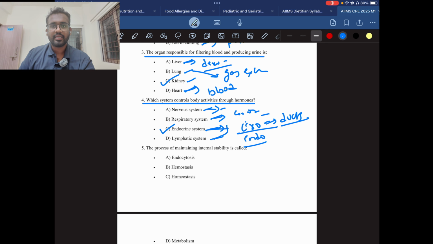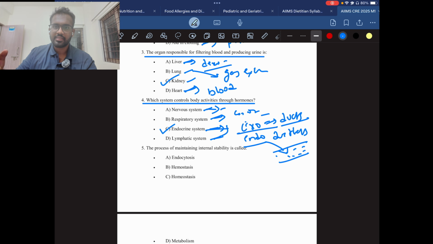Endocrine glands are also called ductless glands because they don't have a particular duct, so they release the hormones into the blood itself. This is the bloodstream. The hormones directly enter the blood, reach the particular site and do the work. So this is the difference between exocrine and endocrine glands. This question was asked in the RRB 2024 dietitian exam. Very important. Many people made a mistake here, so make sure you remember this.